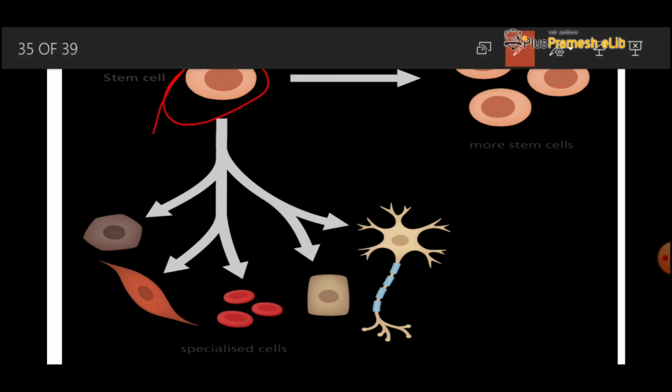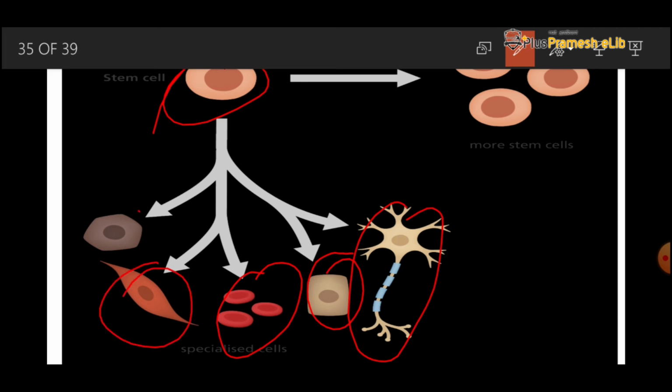This is the stem cell. It produces different kinds of cells, that may be the nerve cell, the simple skin cell, this is the RBC, this is the mother cell, and this is the plant cell. It can produce any type of cell or it can divide into the same type of cell, that's called the stem cell. The more stem cells we have, the more of these types of cells we can develop.